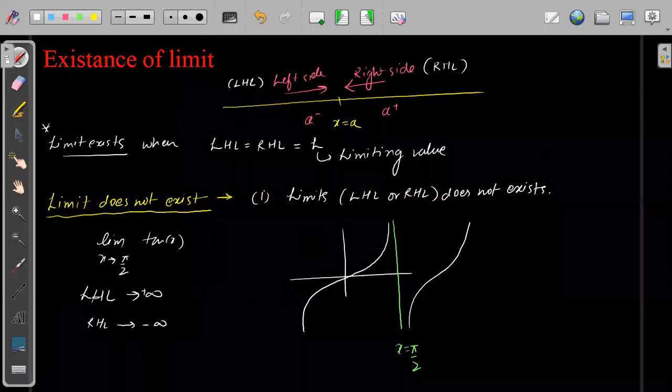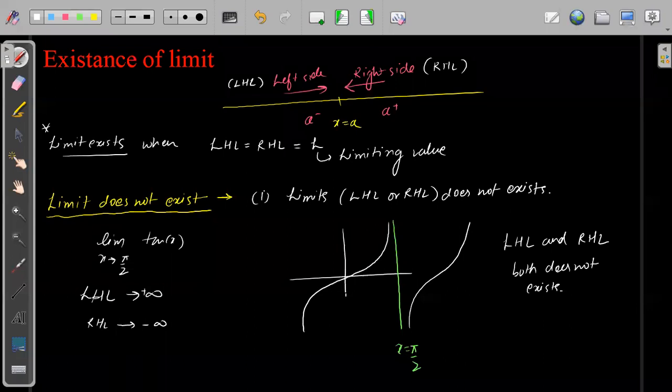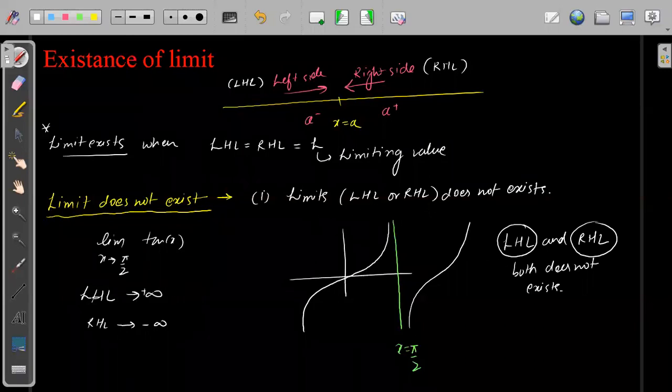So in this particular case, the left hand limit and right hand limit both do not exist, which means this is a case where the limit does not exist. We can also say that even if only one side, either the left hand limit or the right hand limit, was non-existing, then also we would say that the limit does not exist, because one of the left hand limit or right hand limit does not exist.